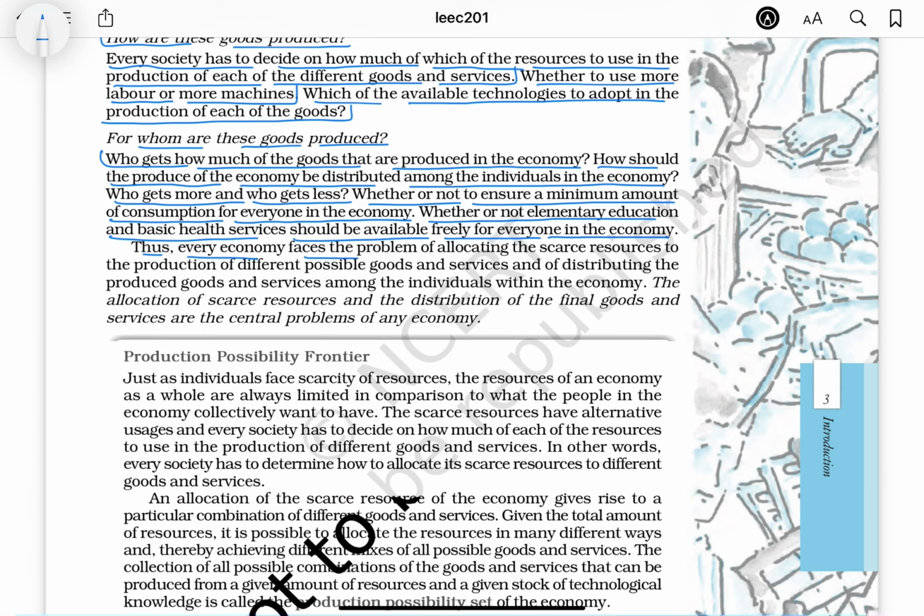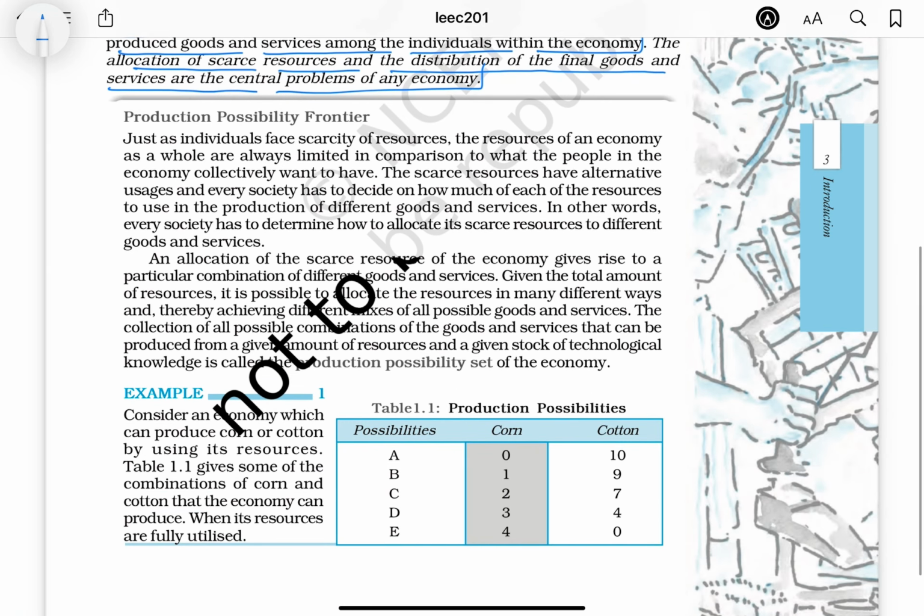Thus, every economy faces the problem of allocating the scarce resources to the production of different possible goods and services, and of distributing the produced goods and services among the individuals within the economy. The allocation of scarce resources and the distribution of the final goods and services are the central problems of any economy. Production possibility frontier.